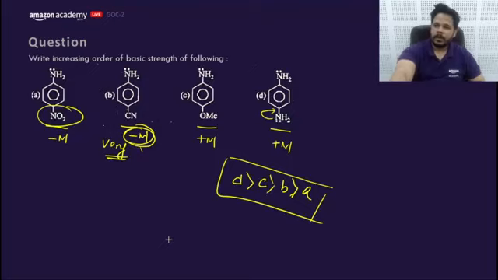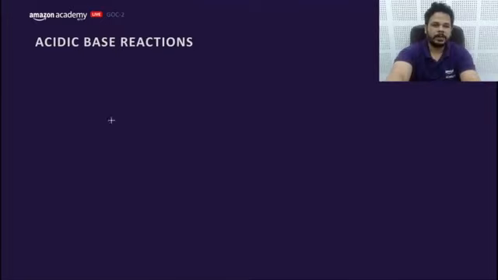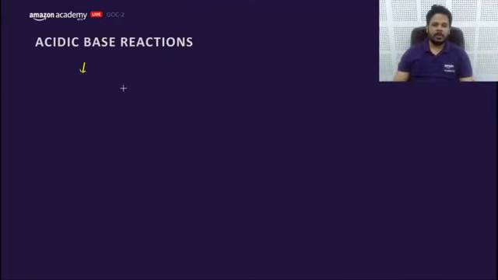Okay, KP says ABCD. Okay, fine. Let's move to the next part, acid-base reactions. You would be asked about the feasibility of an acid-base reaction like this. We need to consider this trick, but this trick is in Hindi.